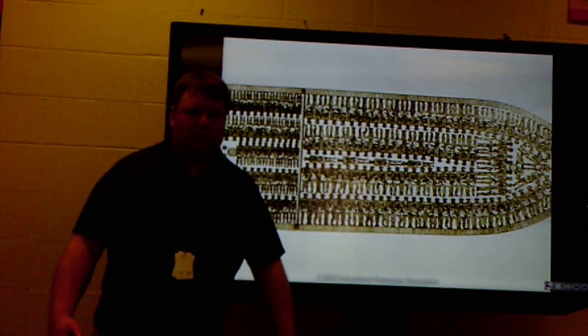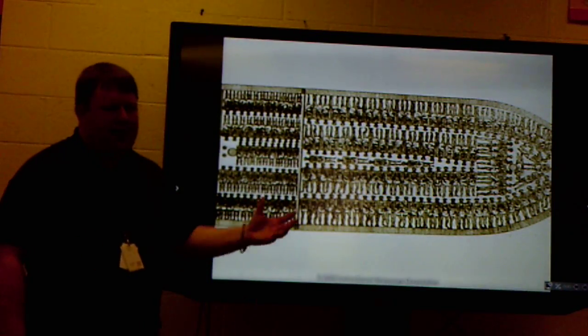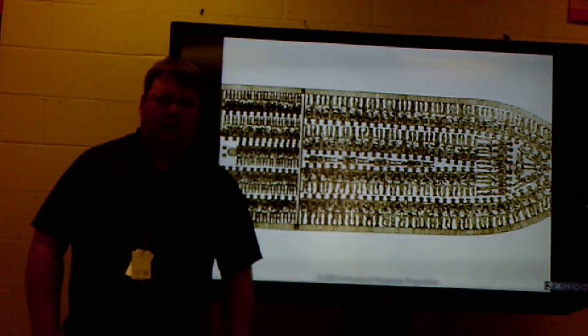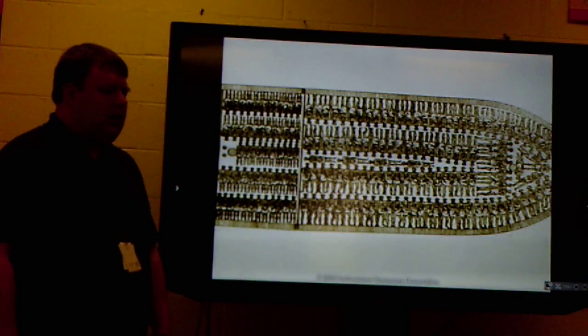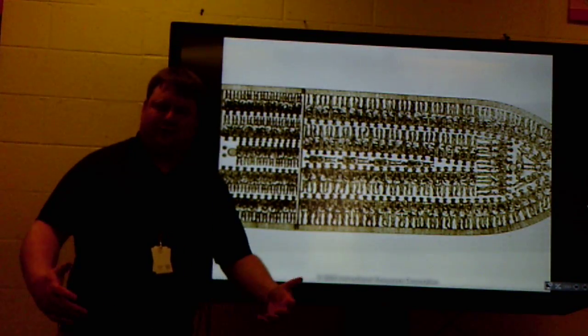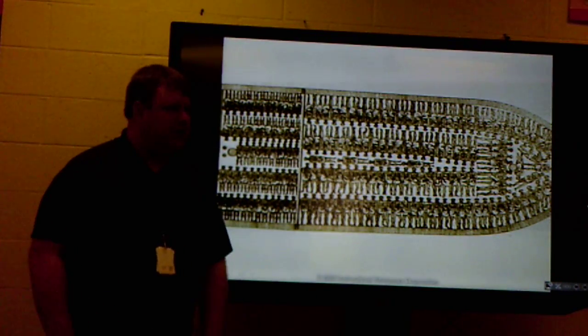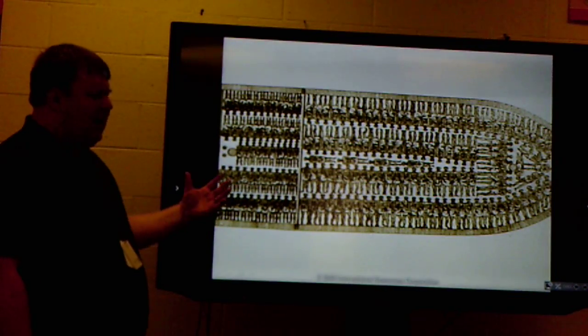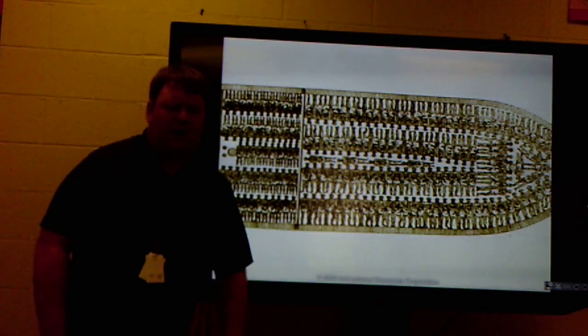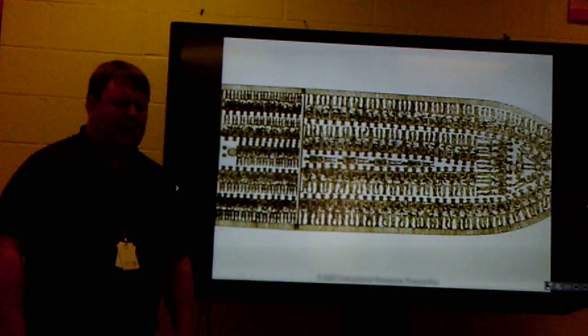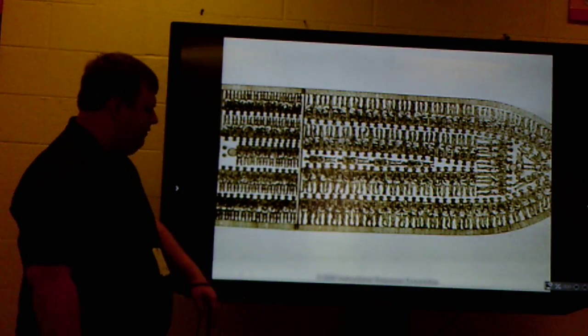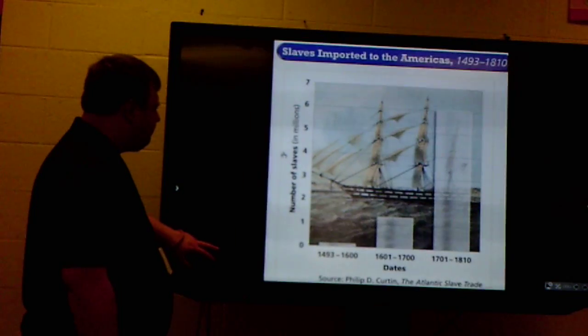Okay, this is another picture here. You may have seen it in your Georgia history book. Lots of African slaves being packed into the bottom of these, they called them floating hells. They were the slave ships. And this was a plan for how to fit as many into the bottom of a boat as possible. And many of them would die on the trip, and it's a very horrible thing.